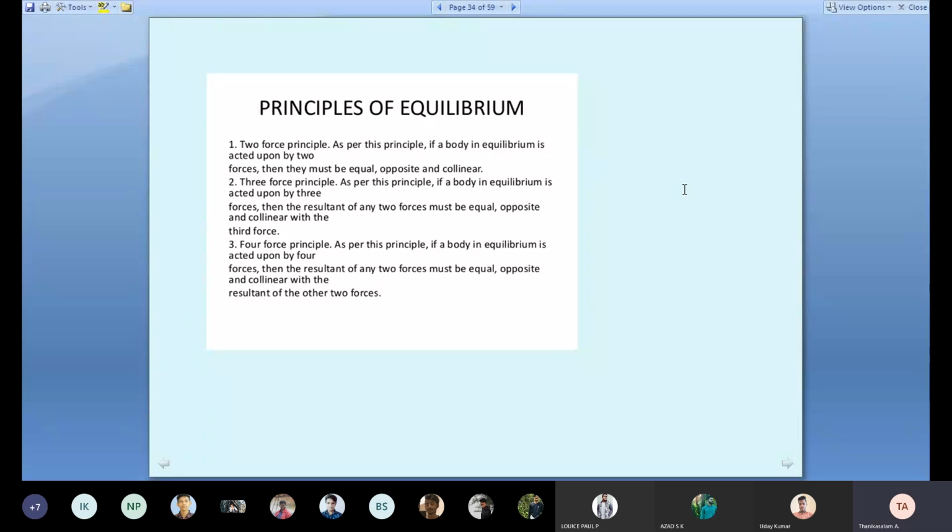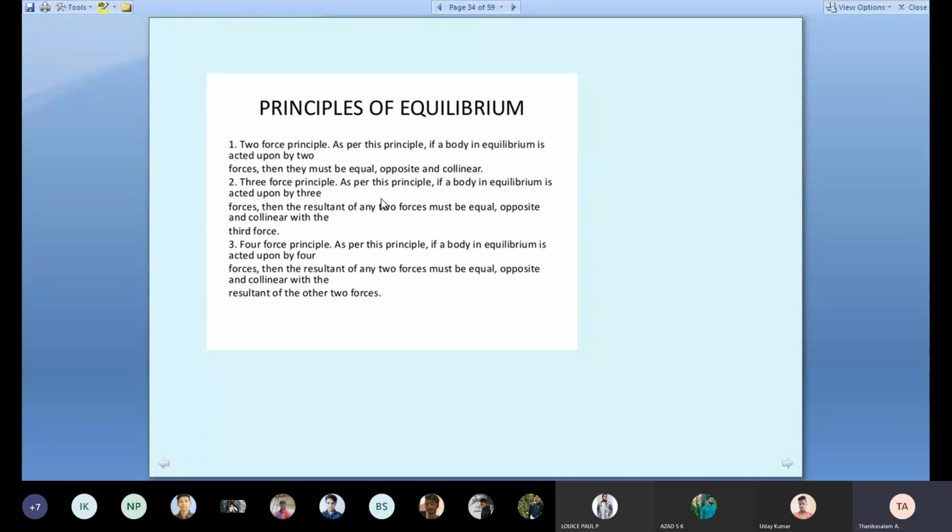One person is pushing the table on the left side. One person is pushing the table from the left side. Same force, but the body is moving. Now two people apply the same force: one person pulls the table to the right side, another pulls the table to the left side. So, same force, no? This is equilibrium. It's the two force principle. If a body in equilibrium is acted upon by two forces, then they must be equal and opposite in direction.